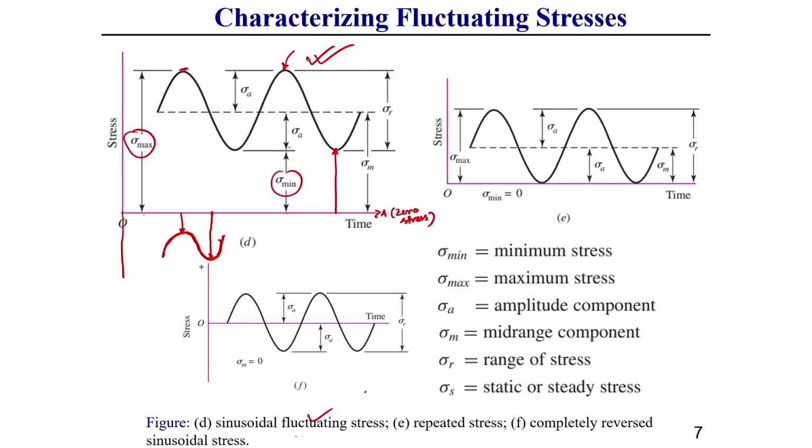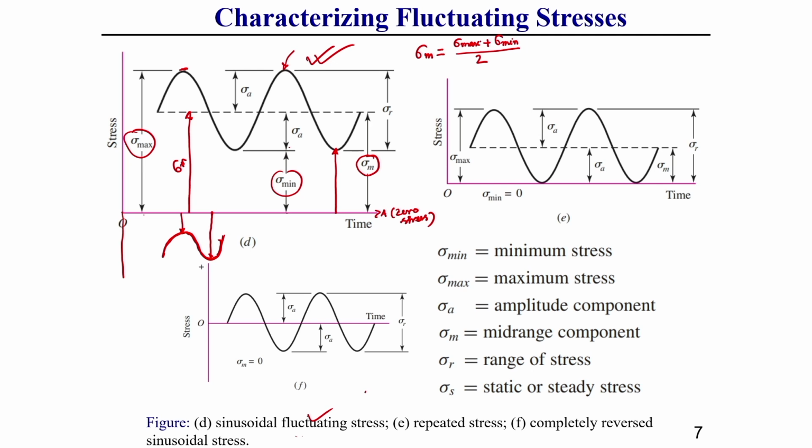Now, from here you observe what the mean stress is. Mean stress, which I have already represented, sigma m is equal to sigma max plus sigma min divided by 2, in case of mean it is plus. So, in case of sinusoidal types of loading, the mid range or middle of this is the mean value. So, this is the mean stress. How it comes, you know these things very well.